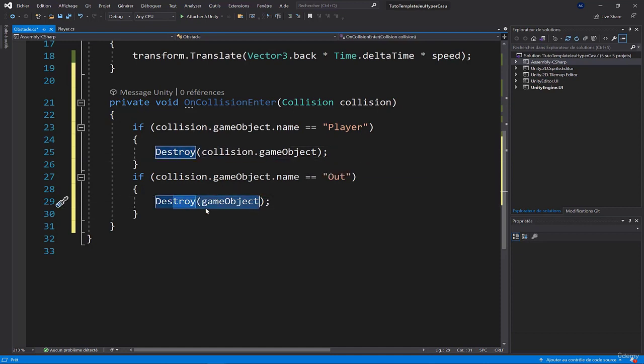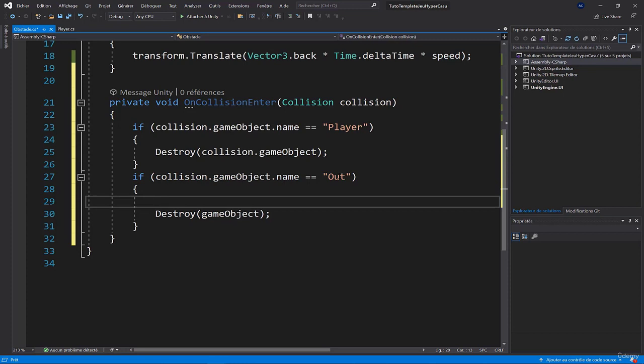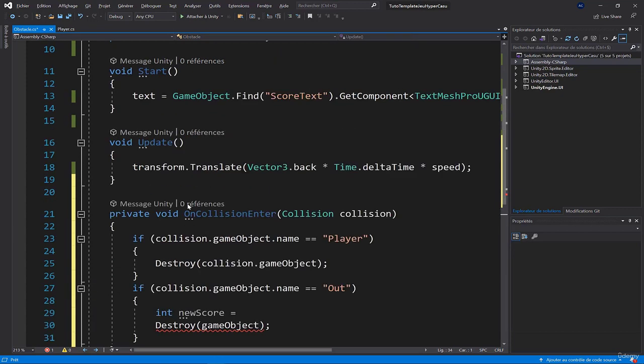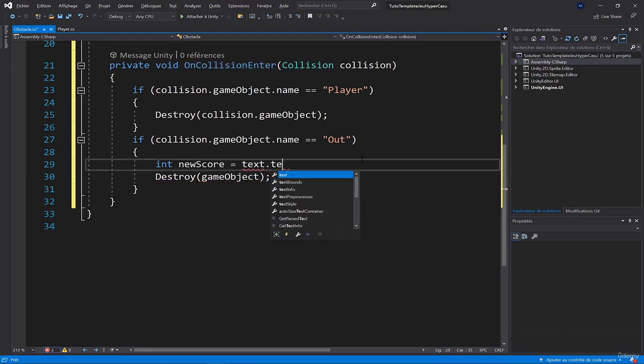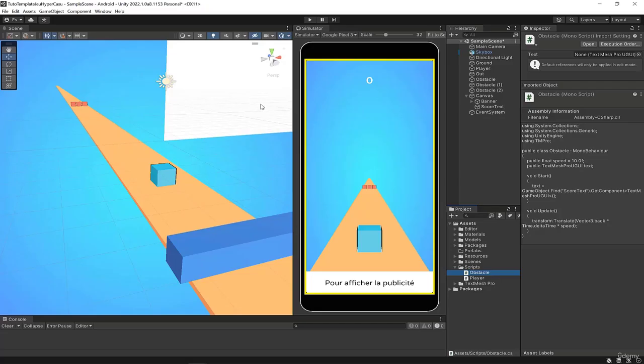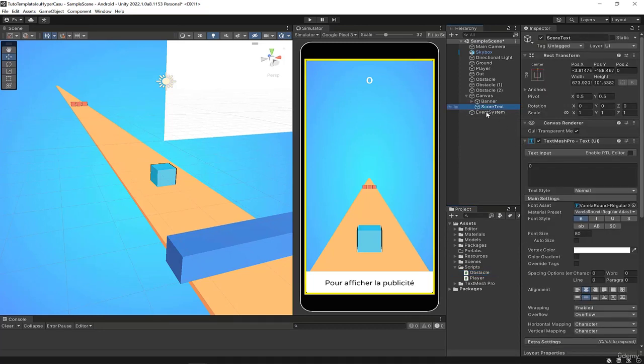But before that, what I'll do is increment my score. My score is an int, so I'll create an int variable, which I'll call newScore. And I'll say that the newScore is equal to the current score. The current score is stored in our text here, text.text. It's the text of our object, which is called text. If you look at our game, we have our text here, score text, which also has a text property, which contains a number.